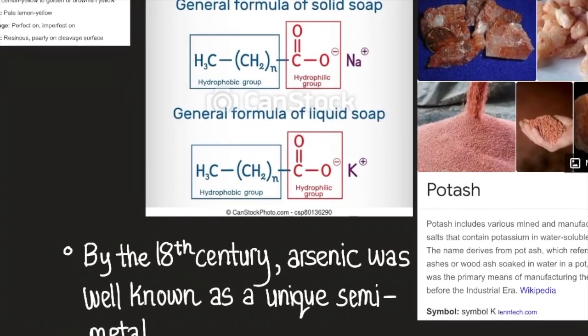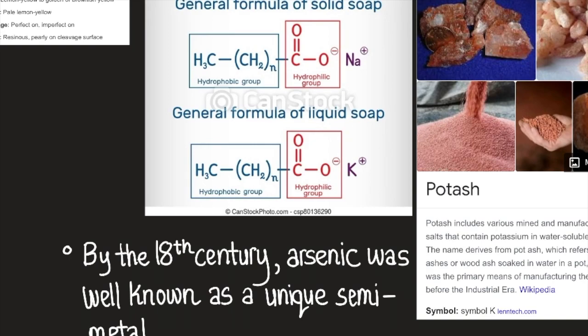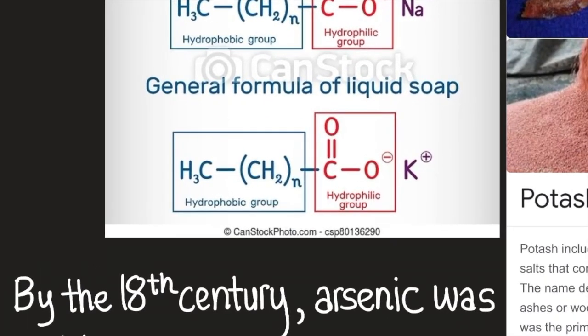So here we have the general formula of solid soap, its hydrophobic group and its hydrophilic group. We have hydrogen, carbon, hydrogen, and then we have carbon attached to 2 oxygens, and then it's all bound ionically to the element sodium. So here we have the general formula of liquid soap. We have 3 hydrogens attached to 1 carbon, 2 hydrogens, and that's attached to, again, a carbon with 2 oxygens, and that's ionically bound with the alkali metal potassium.